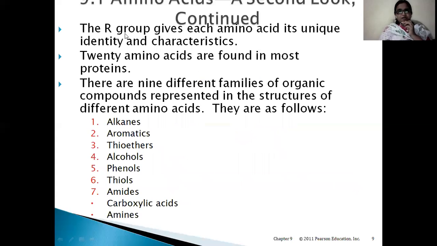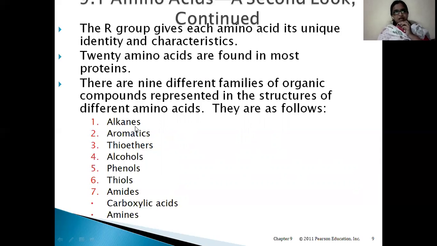Next, in amino acids, the R group gives each amino acid its unique identity and characteristics. As we have discussed before, the R group present in the amino acid is unique for each amino acid. We have 20 amino acids, so 20 different R groups will be there. There are 9 different families of organic compounds represented in the structures of different amino acids.